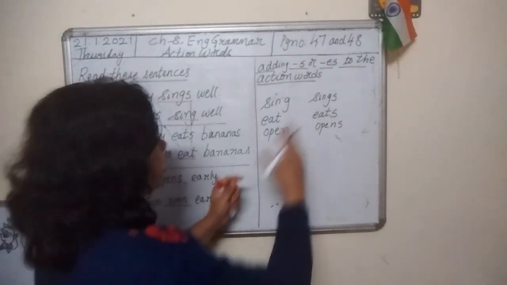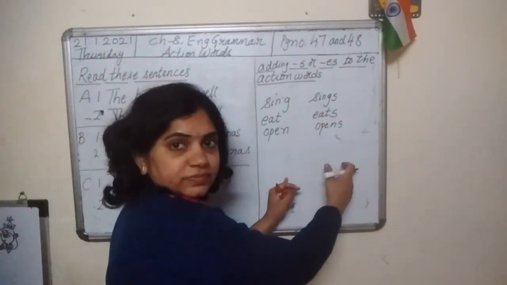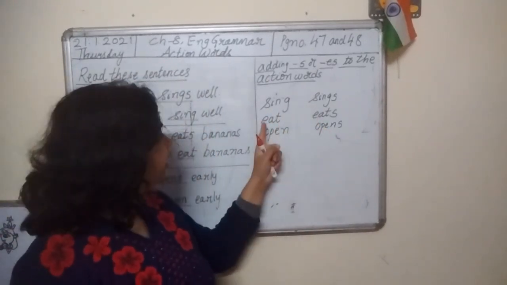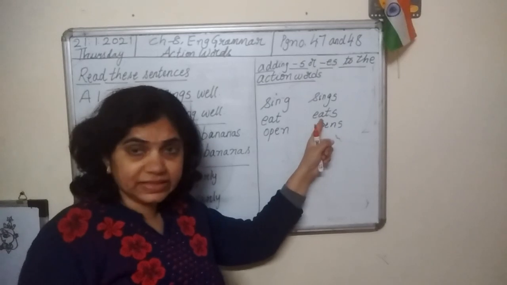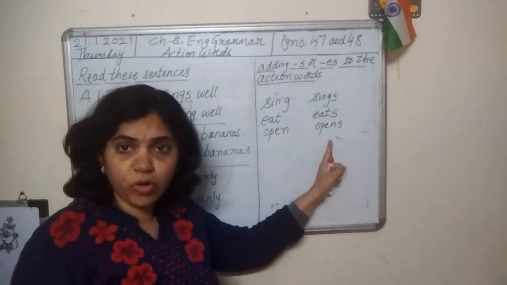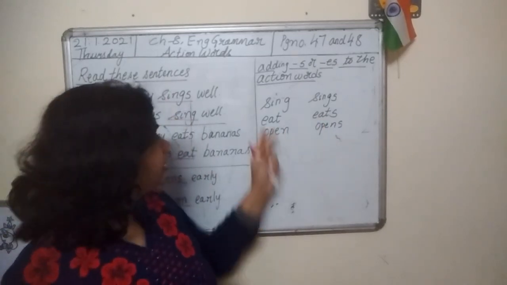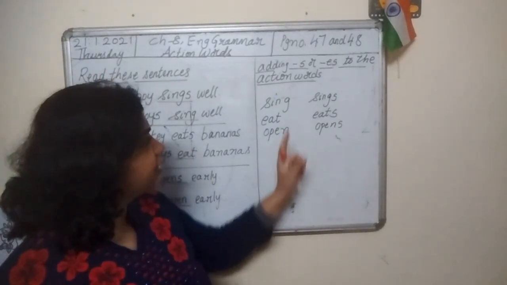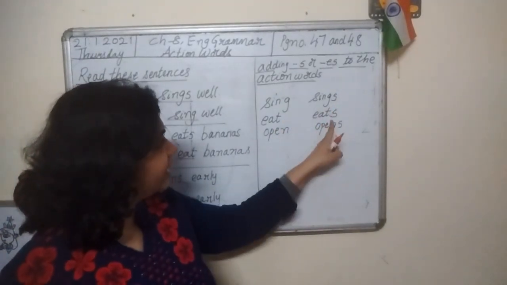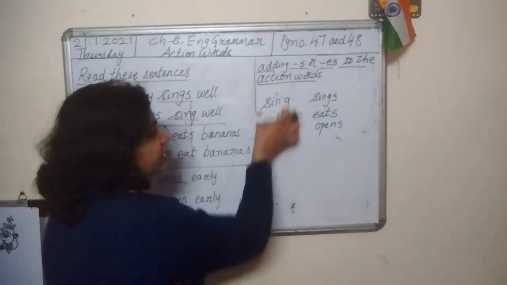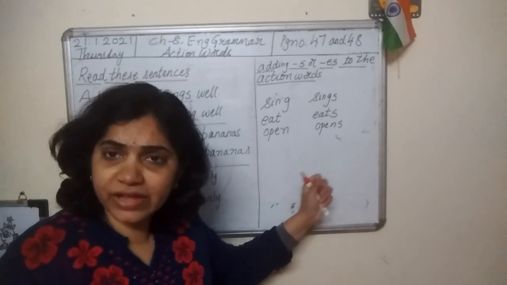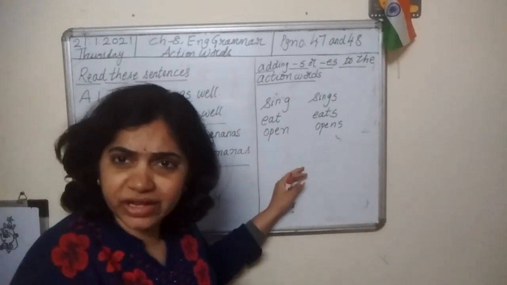Now, come to this part. Sing, sings. Eat, eats. Open, opens. See, all these are action words, but the difference is we have just added S, S, S to these words. Okay? What do you think? Why did we add this? Do you think this is one and many?